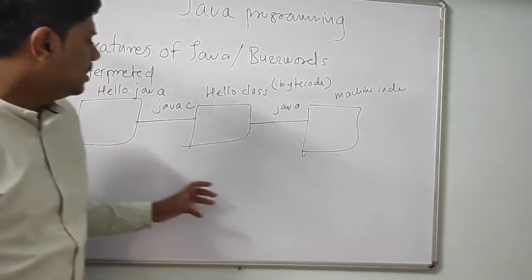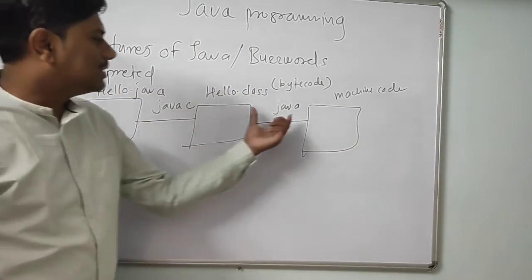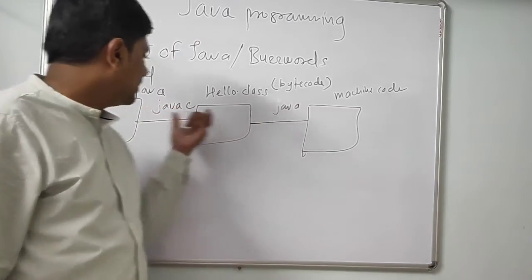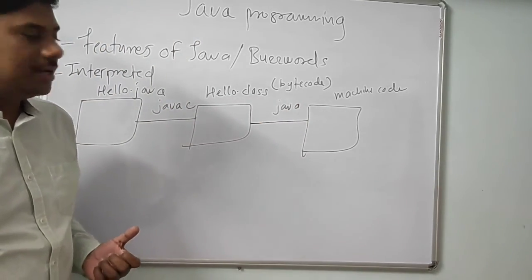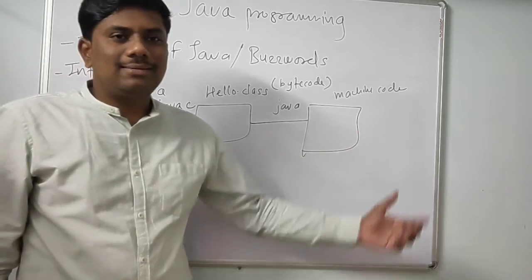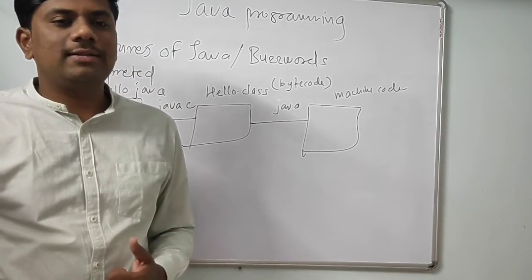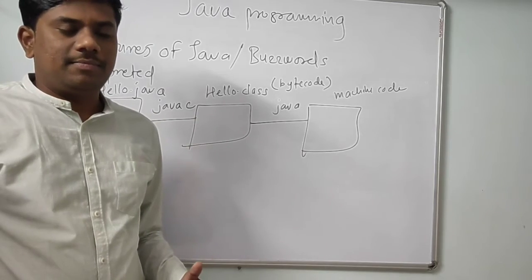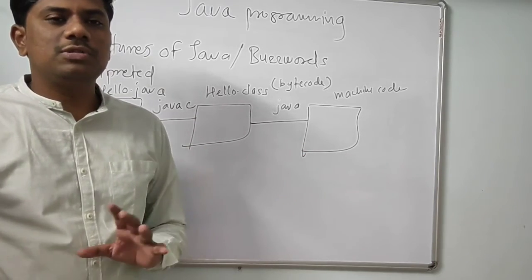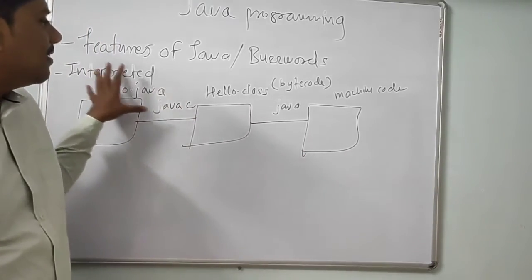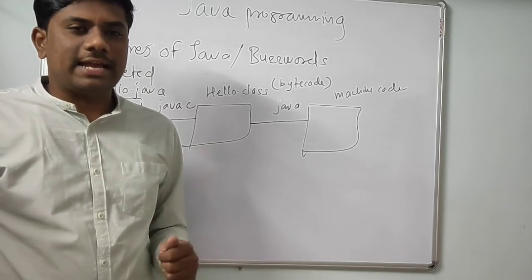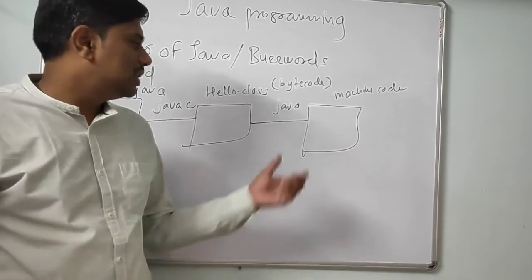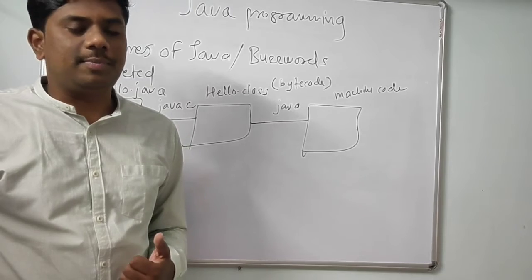Here we are using a compiler as well as an interpreter. Java is an interpreter, javac is a compiler. To get the executable code or the output, Java uses a compiler as well as an interpreter. C and C++ don't use an interpreter. That's why Java is called an interpreted language. The JVM is itself an interpreter.